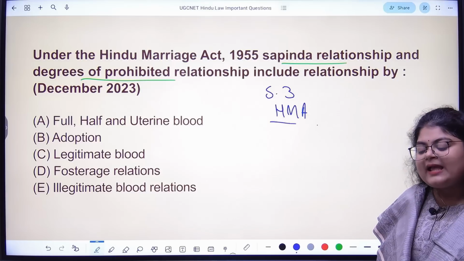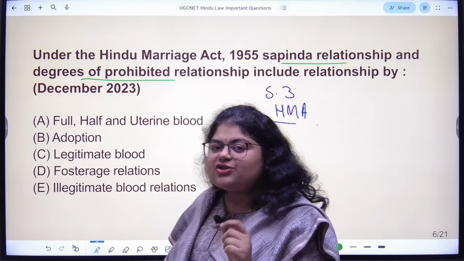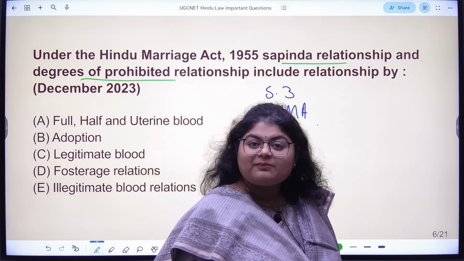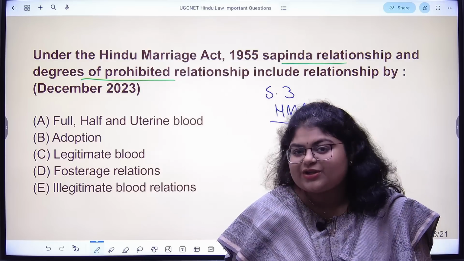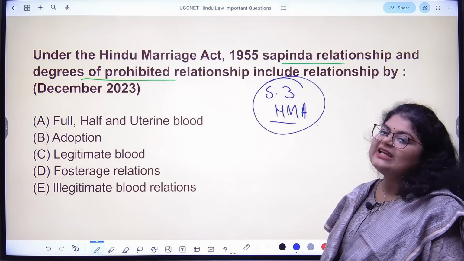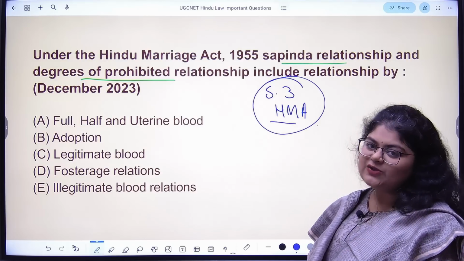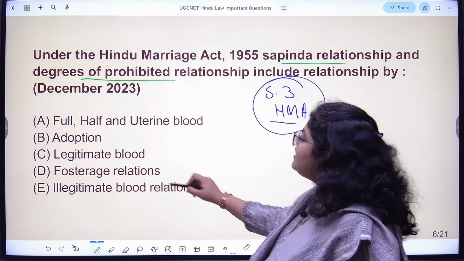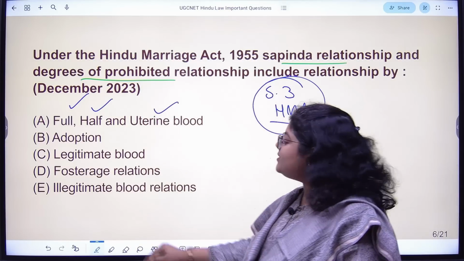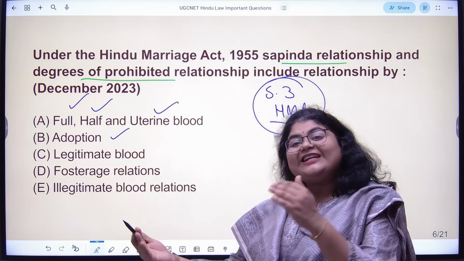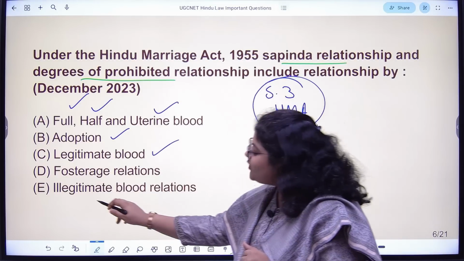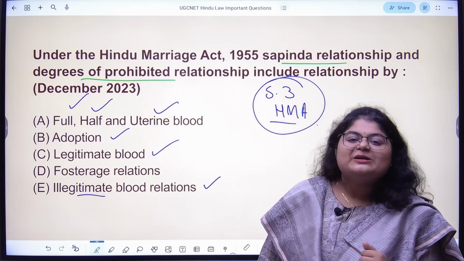They are saying, whenever I say relationship, maybe I say Sapinda relationship, prohibited degrees of relationship, but whenever I say the word relationship, what does relationship mean? That is given under your section 3 HMA definitions clause as an explanation. This includes full blood, half blood, uterine blood, yes. Relationship includes adoption, yes. Relationships include legitimate blood, legitimate children, yes. It also includes illegitimate blood relations.